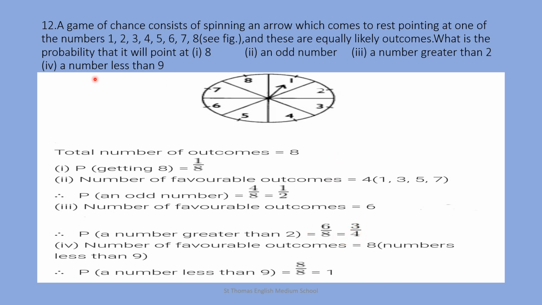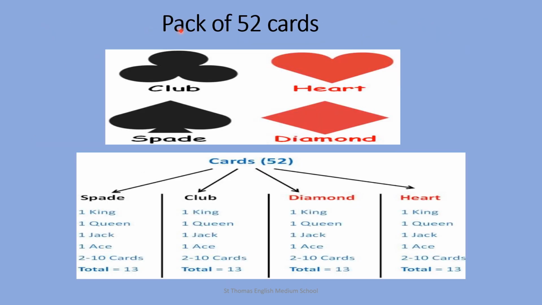Question number 4, a number less than 9. Of the numbers from 1 to 8, all the numbers are less than 9. So our favorable outcomes equal 8. Therefore, probability of a number less than 9 equals number of favorable outcomes upon total number of outcomes, that is equal to 1.